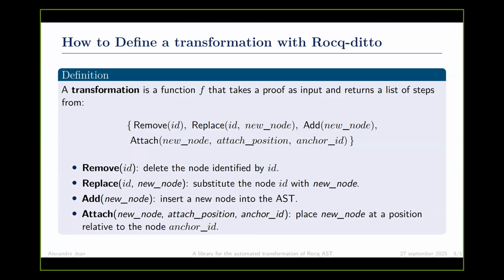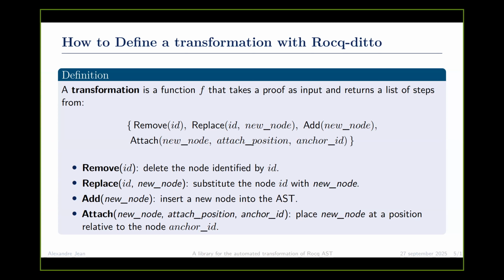And how to define a transformation with Rocq Tito? So a transformation is a function that takes a proof as an input and returns a list of steps from remove, replace, add, and attach. Remove deletes the node identified by ID from the AST. Replace replaces this node with a new node. Add inserts a new node into the AST, and attach places a new node at a position relative to the node anchor ID.